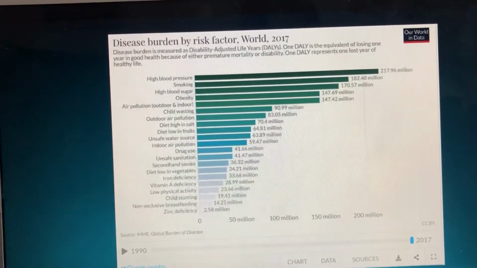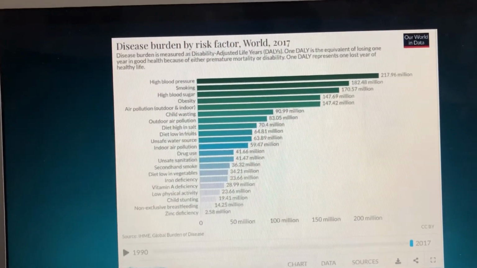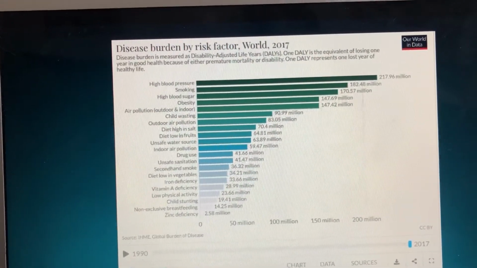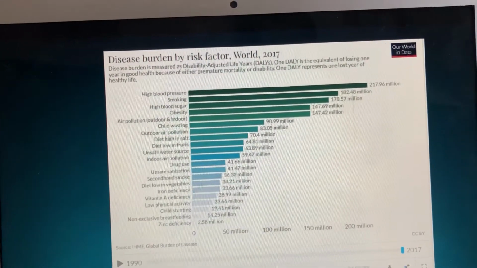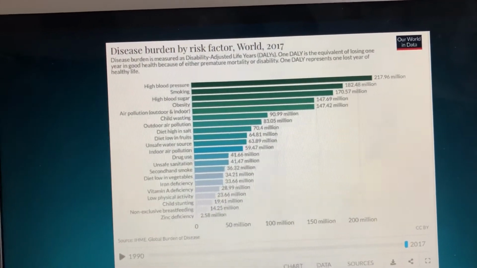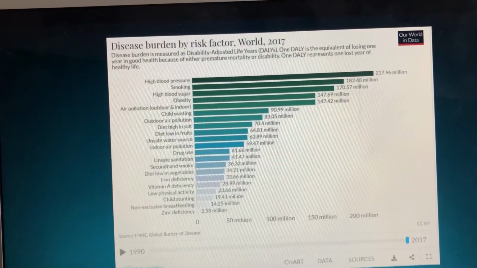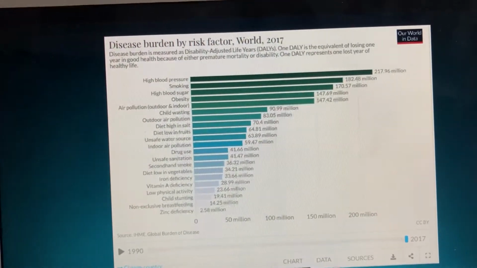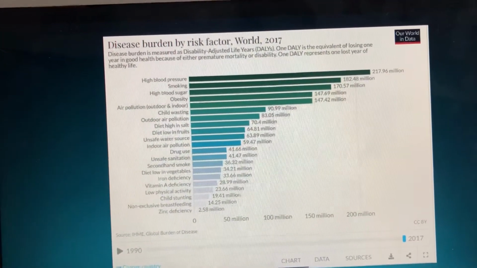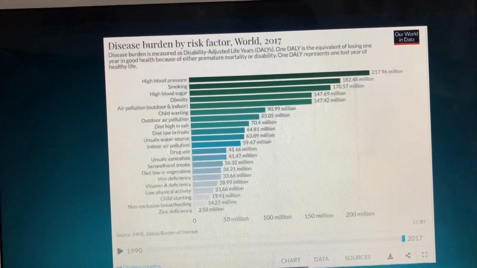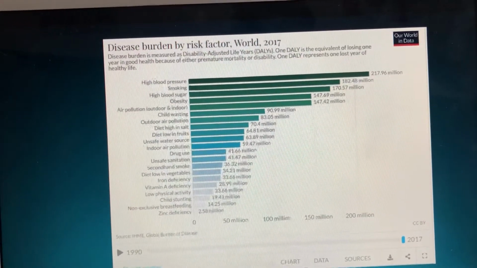Air pollution is one of the leading risk factors for disease burden. Air pollution is one of the leading risk factors for death, but its impacts go even further, also being one of the main contributors to global disease burden. Global disease burden takes into account not only years of life lost to early death, but also the number of years lived in poor health. Air pollution not only takes years from people's lives, but also has a large effect on quality of life while they're still living.